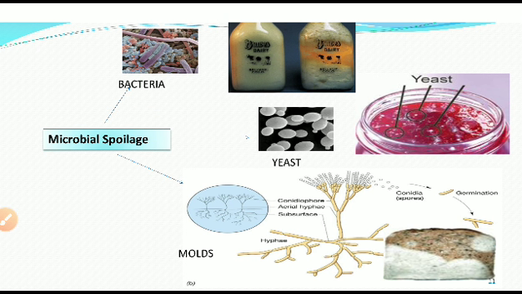Here the molds which can grow on peanuts, ragi, and wheat can produce aflatoxins. These are very hazardous; these are carcinogenic.